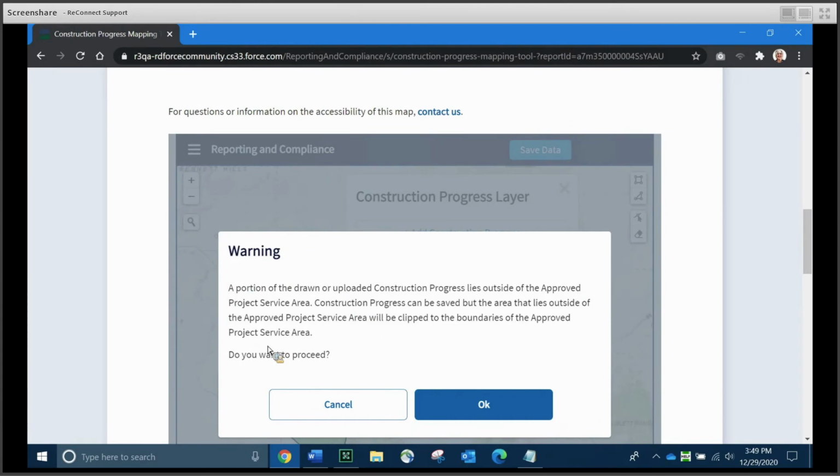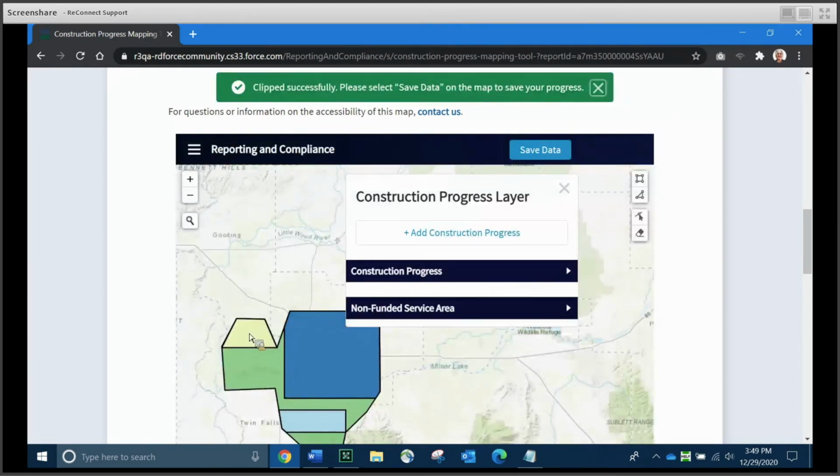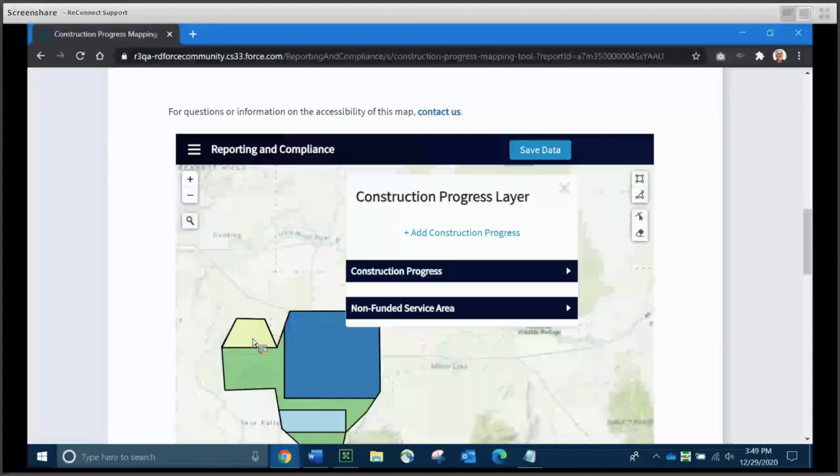And you'll get a warning up if you draw outside of your approved project service area. This is actually really handy because what this warning is telling you is that the map is going to clip that rectangle to your approved project service area, and that will neaten up the work for you a lot. So you want to go ahead and click OK. And you'll notice we have a sort of pale area over here on the left, and we've got a message up here that says the clip has been saved successfully. And you can do this with uploaded shape files as well.